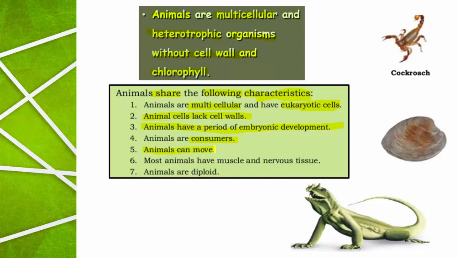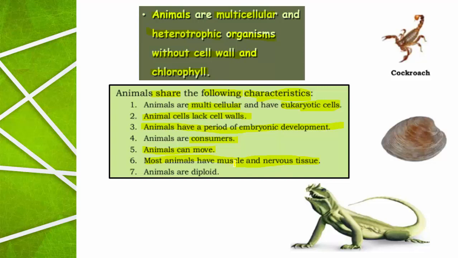Animals can move. Of course, there are some examples where movement is completely absent, but most animals show movement or locomotion. And most animals have muscle and nervous tissue in their body. Muscle and nervous tissue are important characters of animals.